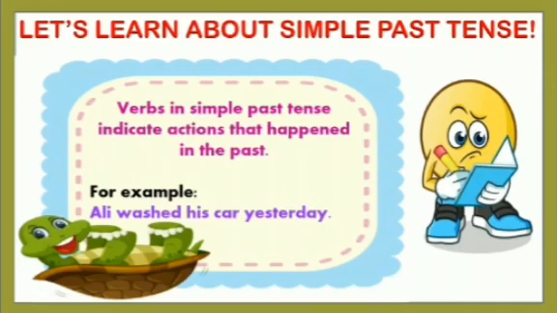For example, Ali washed his car yesterday. Now in this sentence they are telling you that Ali washed his car a day before. Yesterday means one day, the last day. So his action is finished. He has completed his action. That is why it is an example of past tense.